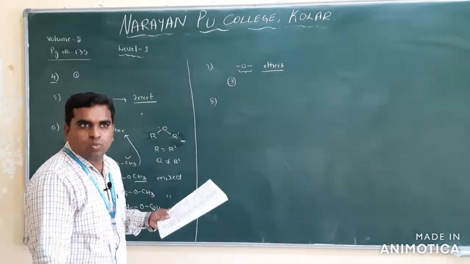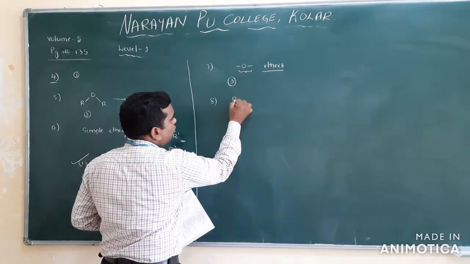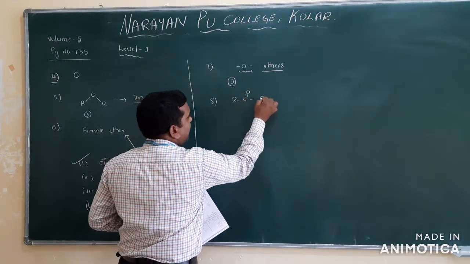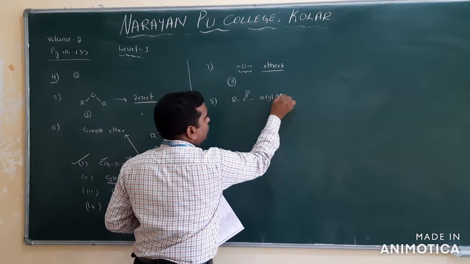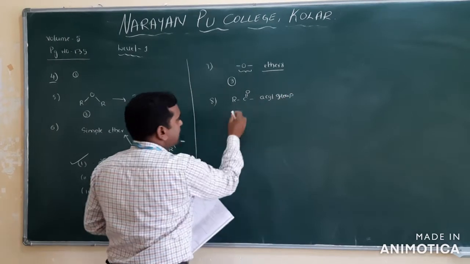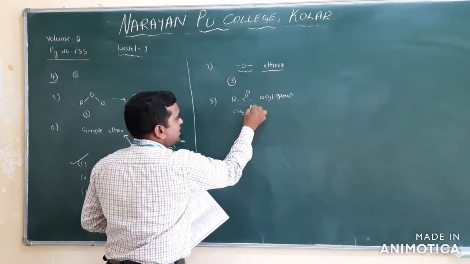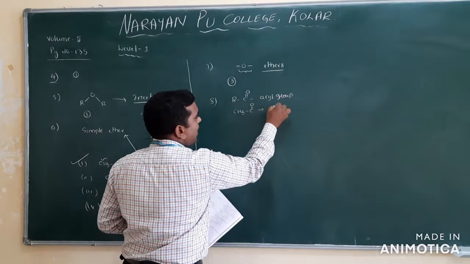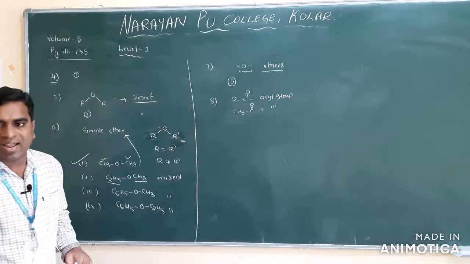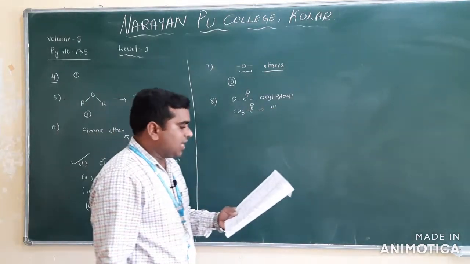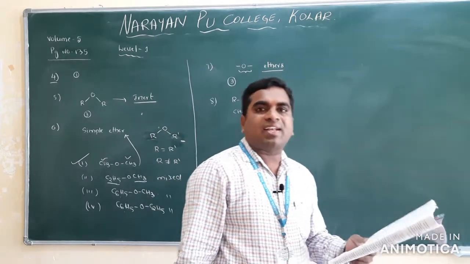What is the acyl group here? The RCO group we will call an acyl group. Or you can simply say the CH3C double bond O group we will call an acetyl group or acyl group. They are asking, which of the following do not contain an acyl group?